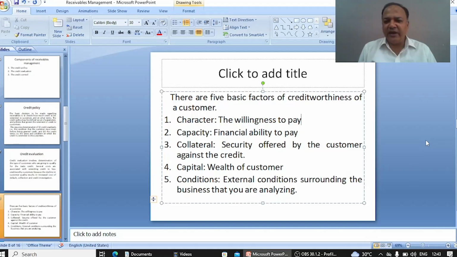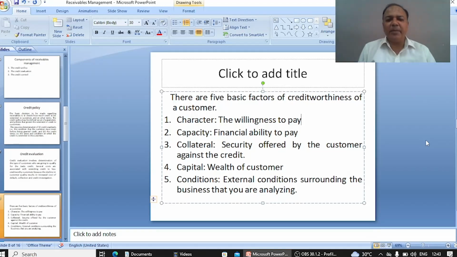If a customer is paying bills regularly before time, it means he has the habit to pay before time. Then the character of the customer is good for us. So there will be no problem giving credit to this type of customer.